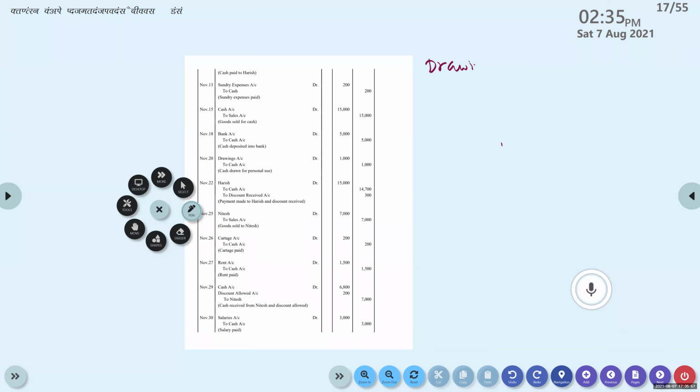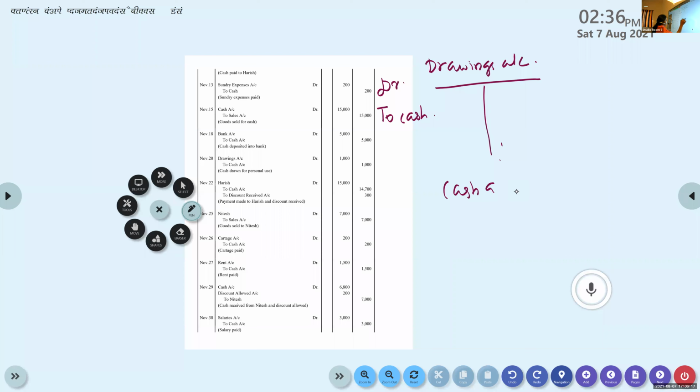Ma'am, in drawings account, the cash is debited. Very good. Okay, cash is debited. So on the debit side, we write to cash account. Perfect. Coming to cash account, what is done to cash account? Ma'am, drawings are credited. Very good. Wonderful. By drawings.